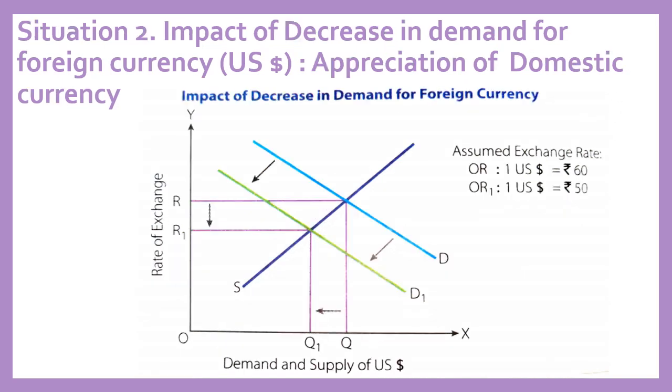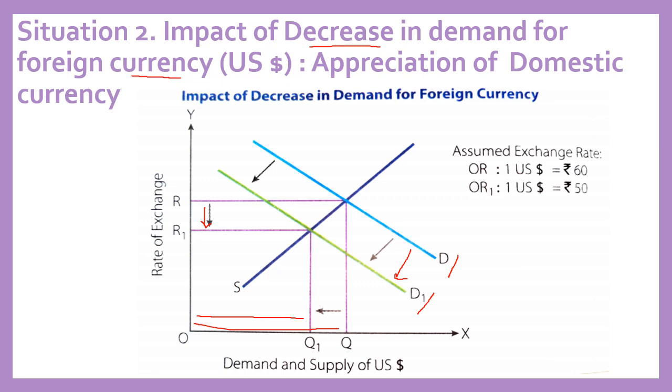Second situation is impact of decrease in demand for foreign currency. Decrease in demand for foreign currency is shown by shift in demand curve to the left. That means our demand curve from D will shift to demand curve D1. Earlier we were demanding OQ foreign currency. Now it has reduced to OQ1. That means foreign exchange rate will also fall.